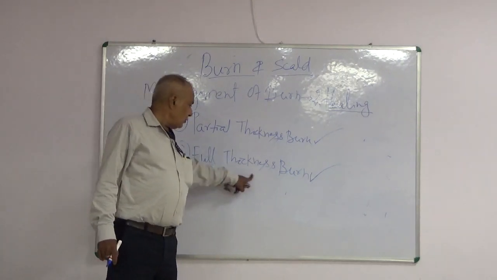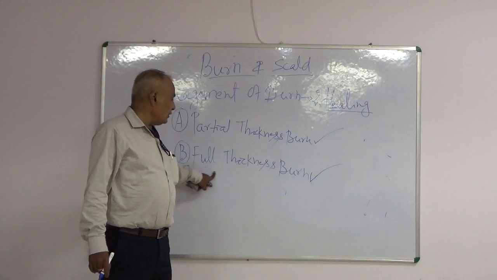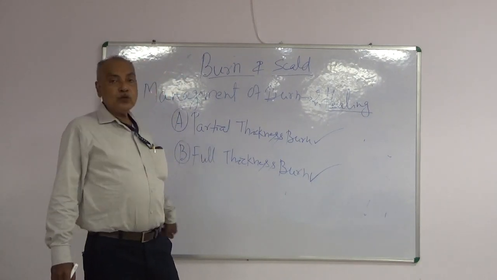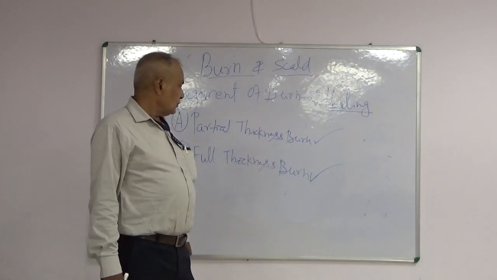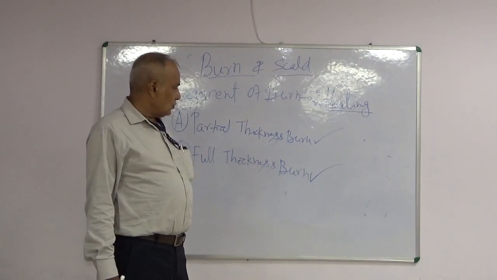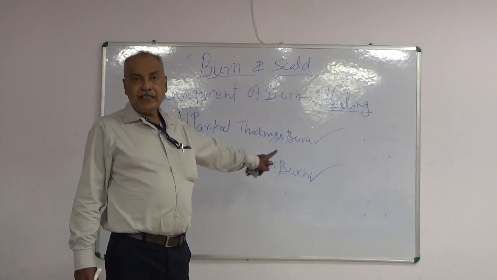This type of wound, full thickness burn, usually requires skin grafting to prevent or minimize this scarring and contracture.